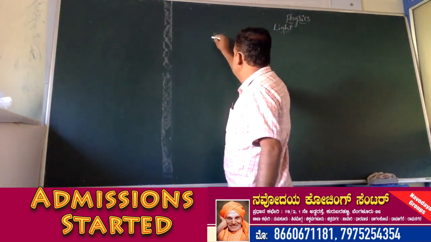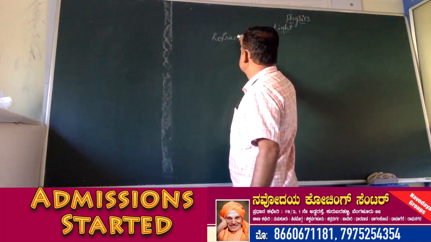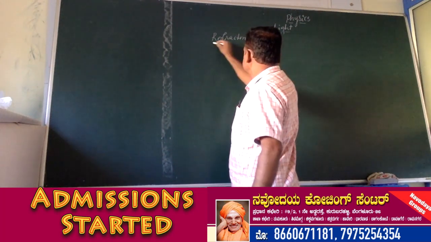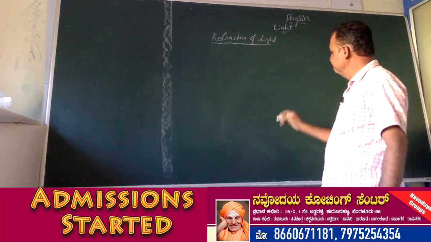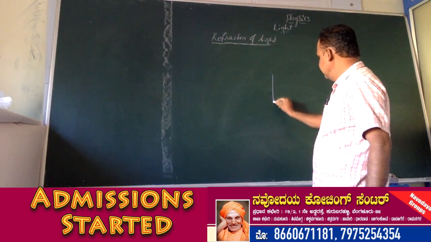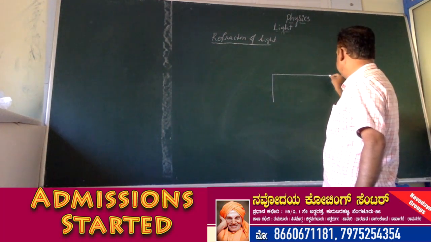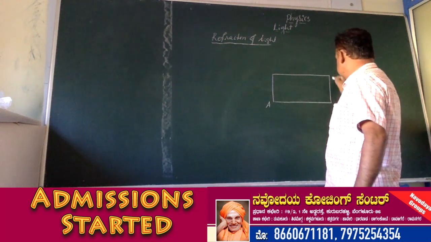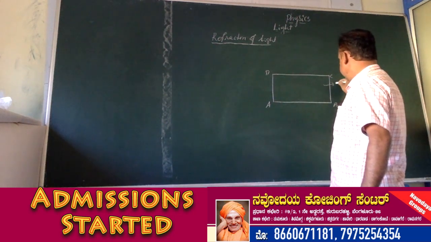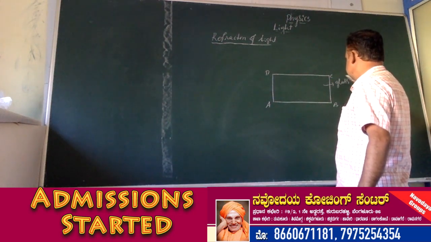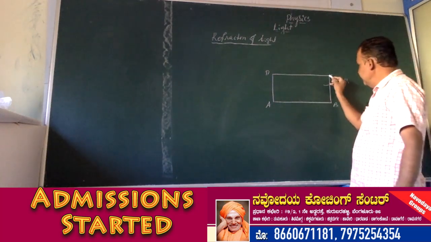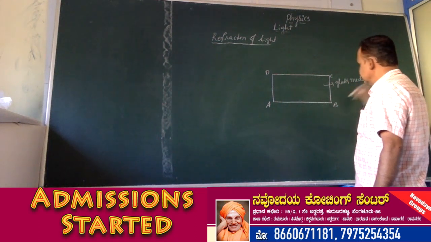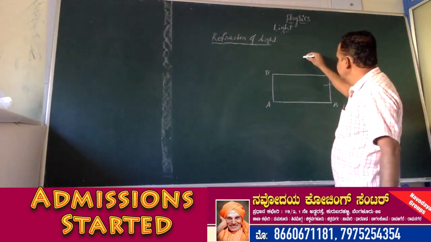What is refraction of light? See, this is a glass slab, a rectangular glass slab ABCD. ABCD is a rectangular glass. The medium which is present inside this glass is called the glass medium. The medium outside the surface of this glass is called the air medium.